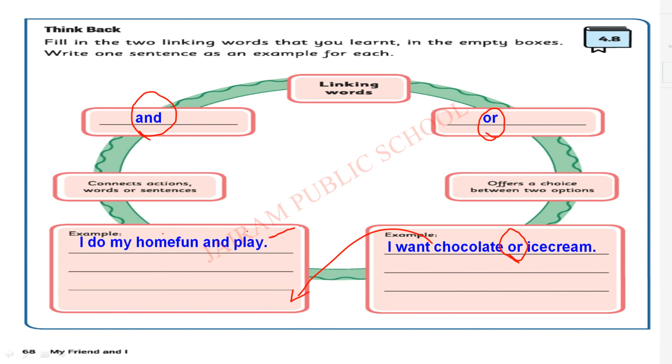If you are going to do home fun or otherwise you are going to play, any one action only you are going to do means you can write this sentence in this box. I do my home fun or play. Any one action you are going to do means you write it here. Okay, that is your wish. I hope you all understood, children.